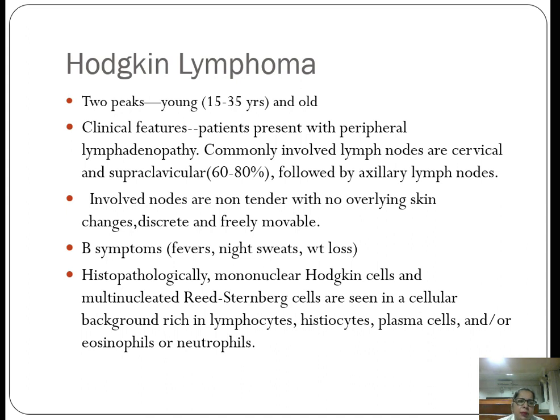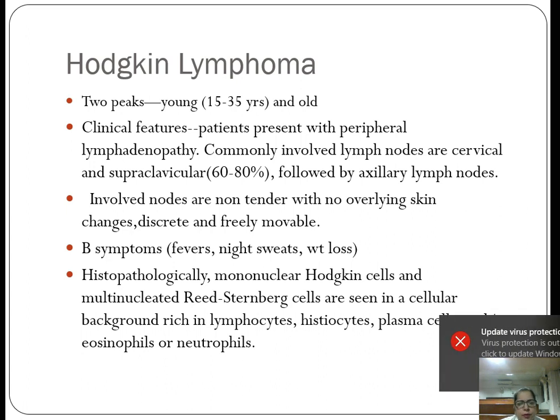Patient may have B symptoms, which include high grade fever, drenching night sweats and weight loss. Some patients may have skin rashes also, but these three are the classical presentation of the B symptoms: fevers, night sweats and weight loss. Now fever, the patient can have off and on fever. The patient will complain of having fever for 10 days, 15 days, then suddenly he will be okay and again the fever will reappear.